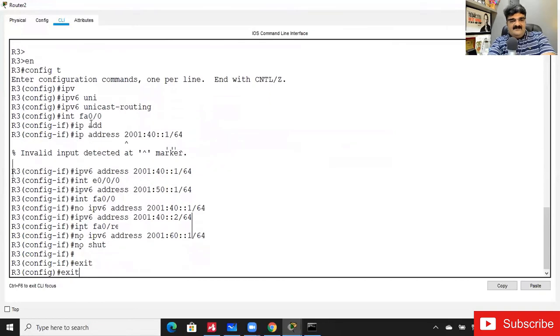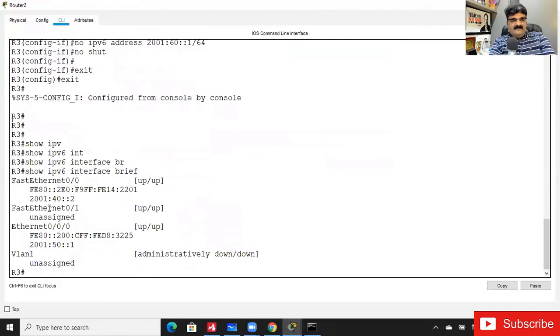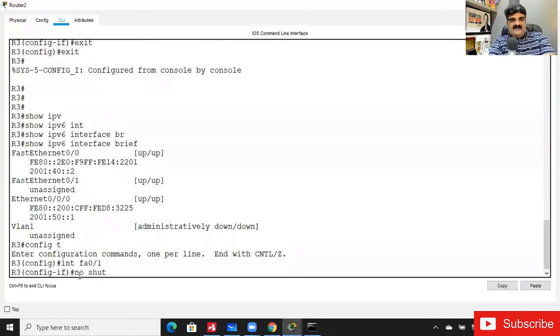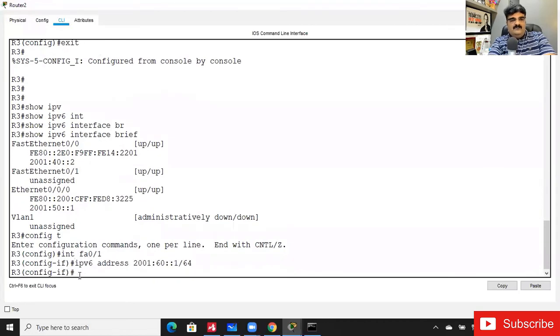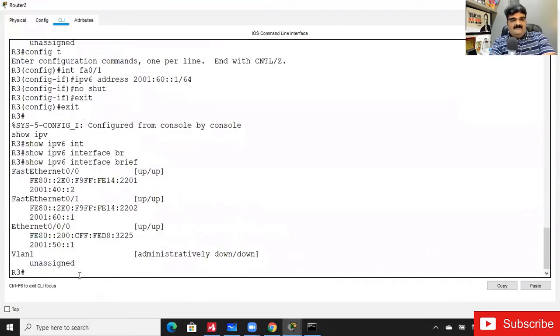Let me verify this because I made lots of blunders over here. So show IPv6 interface brief. For fast Ethernet it is 40.2. For Ethernet it is 50. And for fast Ethernet 0/1, I have to assign this IP address 60.1. There is a no, so no and then no shut. Let me verify again. Show IPv6 interface brief. Fast Ethernet 0 is 40.2, fast Ethernet 0/1 is 60.1, and Ethernet is 50.1.